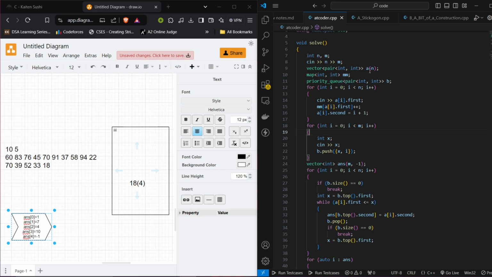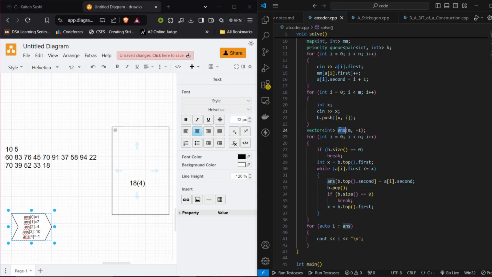So what I have done is I am maintaining two pairs, A and B. A along with the dormant value and the index, B along with the deliciousness and their index. I've created answer of size m, initialized with -1. That is for the cases where that won't be coming in, that is for 4. In that case it will be -1, so we are not touching it. So I initialized it with -1.